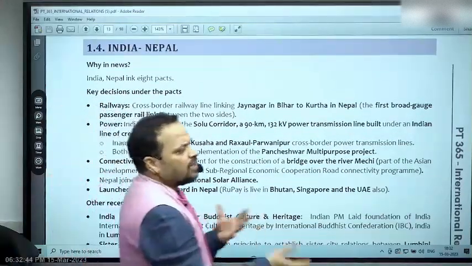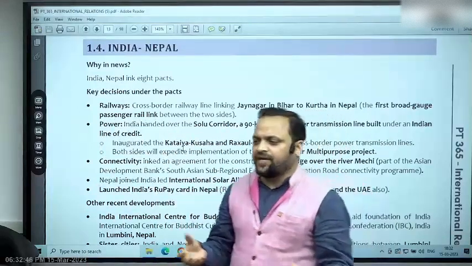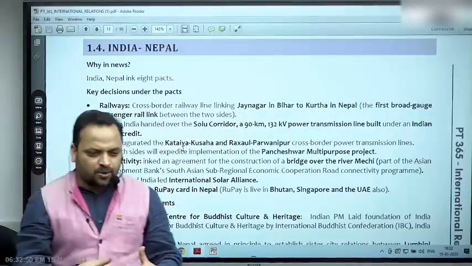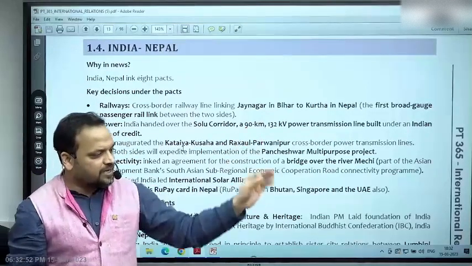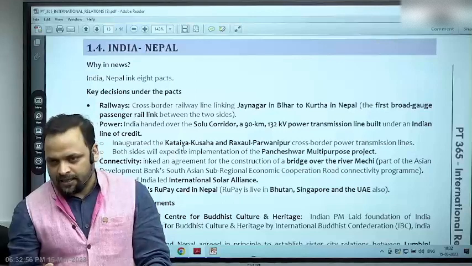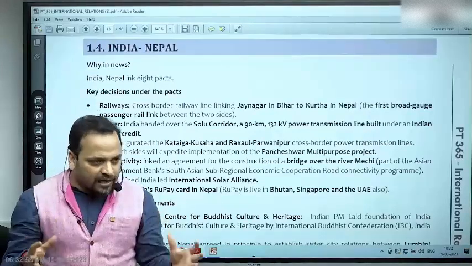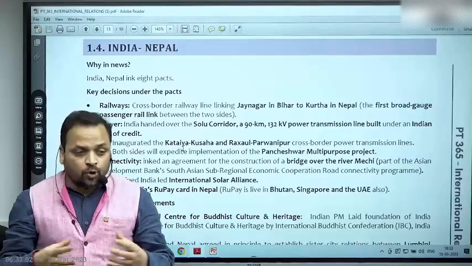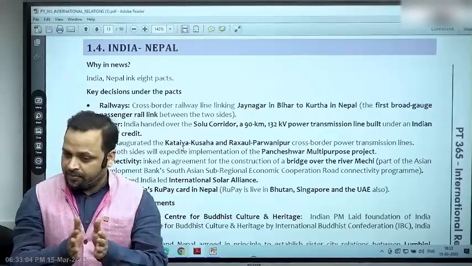It's a regular occurrence in any relation that we keep on signing various agreements. It's a peculiar way of teaching that sometimes people insist, I'm getting you to write down all the agreements, this is value addition. No, in UPSC there is no value in that. Some agreements which are novel, which are very important, those agreements often are important for UPSC.